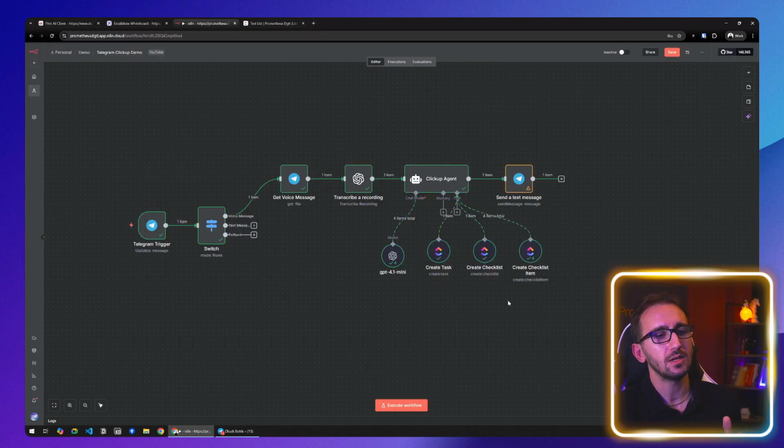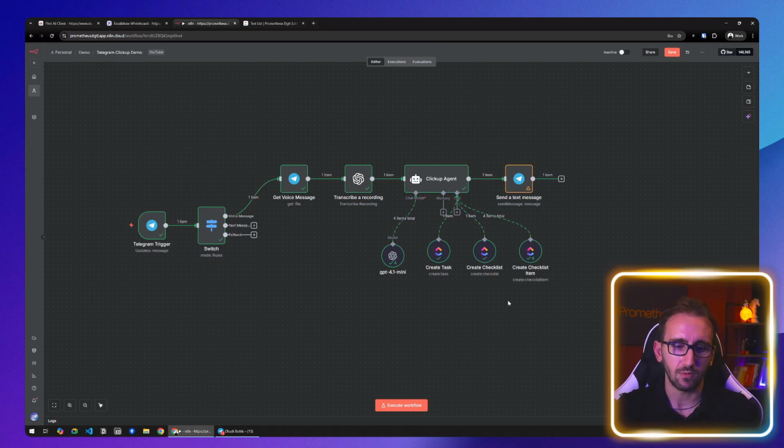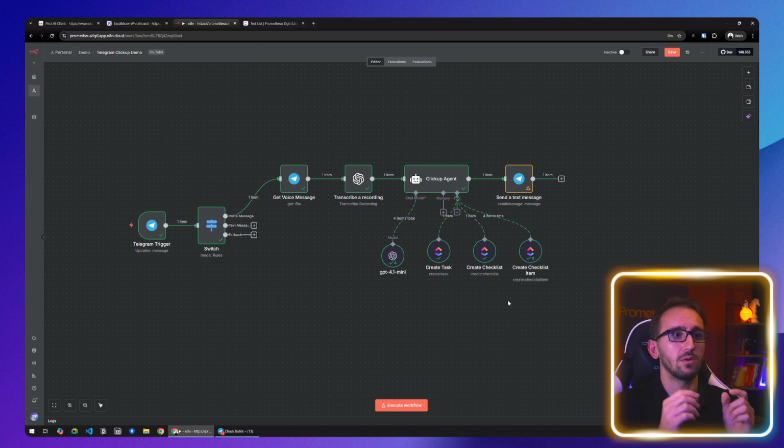And the way to do this would be to create a workflow in n8n that would get the input that we needed. And this workflow would create subtasks for a given task. And then we would connect this workflow to this agent as a workflow tool. But this is all very complicated for a demo. This is more than enough.